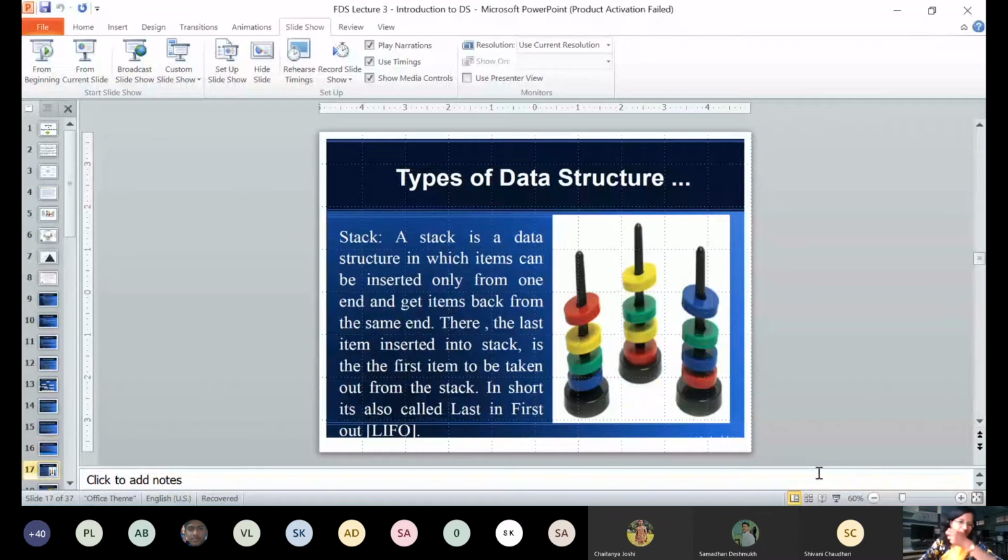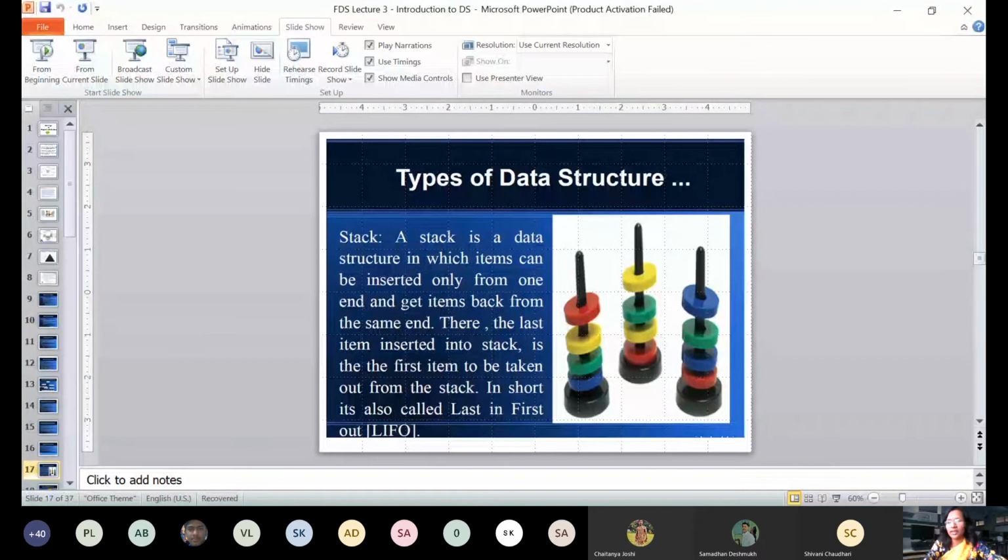So what is a stack? A stack is a data structure in which elements can be inserted from only one end, and as there is only one end, elements will be inserted from that end only, and elements will come out from the same end. Like if your mother is wearing a lot of bangles in her hand, it also becomes a stack, because we have only one end to insert a bangle in a hand, and that is the only end from where a bangle will come out of the hand. So stack is called a last in first out data structure.